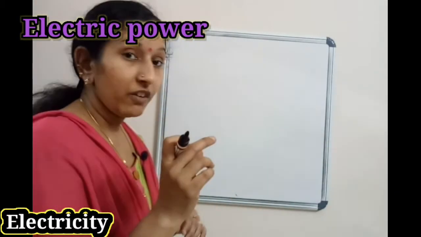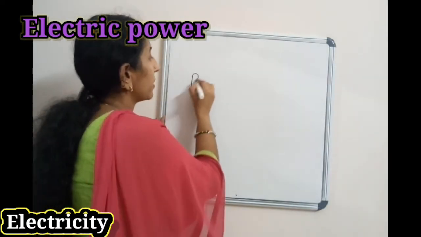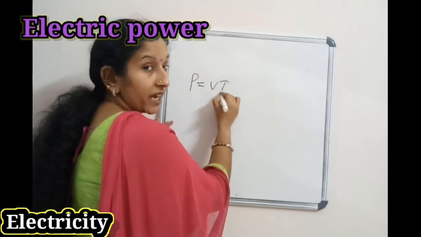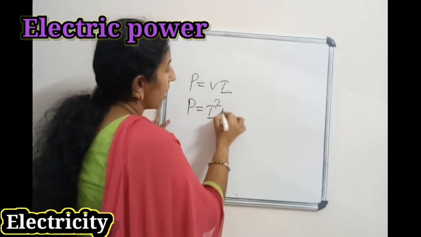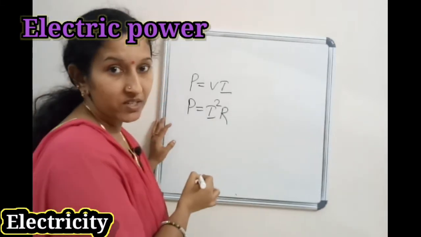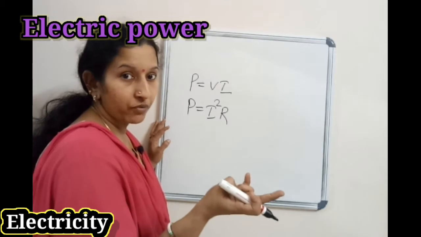We studied two equations of power, P equal to VI and P equal to I square R. We can make one more equation for power.